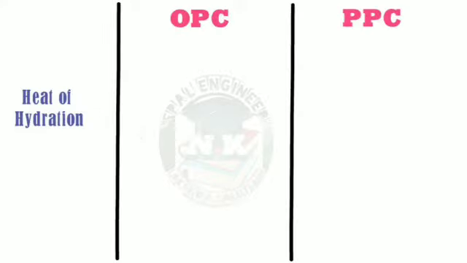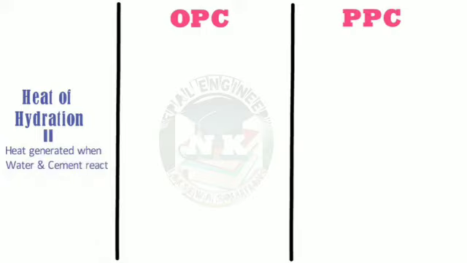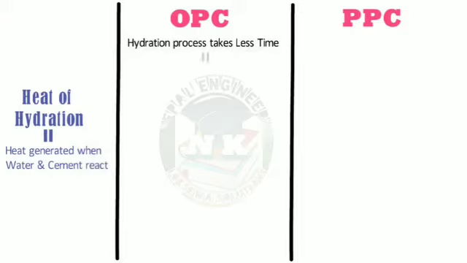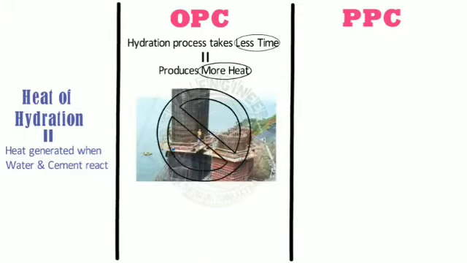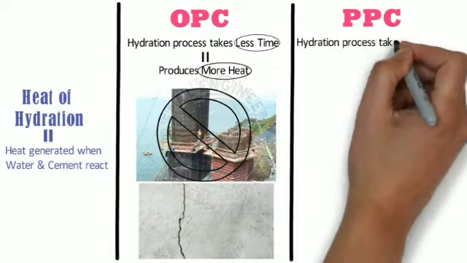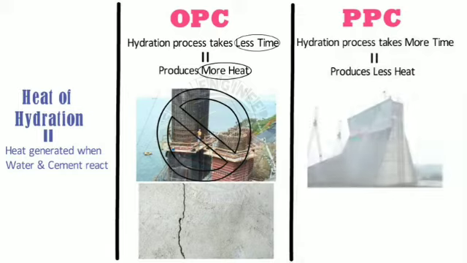Heat of hydration. Heat of hydration is the heat generated when water and cement react. In case of OPC, hydration process takes less time for completion and it produces more heat than PPC. Please note, if cement produces more heat in less time, then it cannot be used for mass concreting, as it may generate cracks in structure. Whereas in case of PPC, hydration process takes longer time and produces less heat during the hydration process. Hence it is ideal for mass concreting.